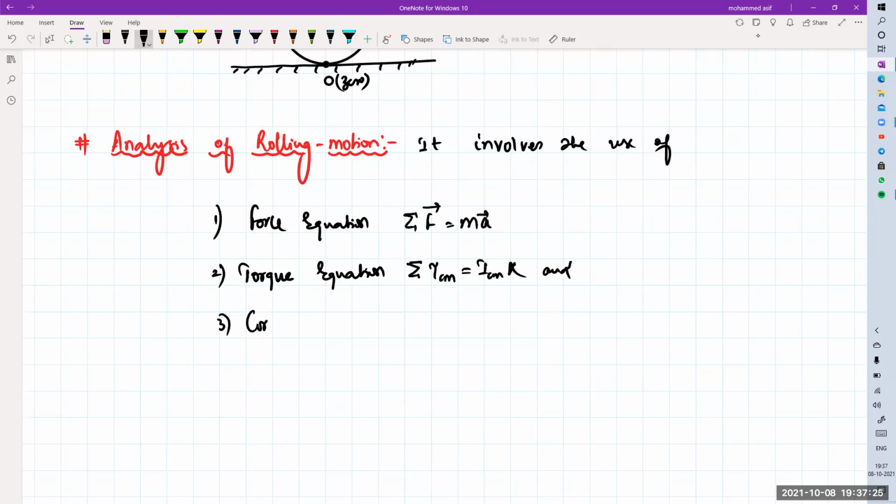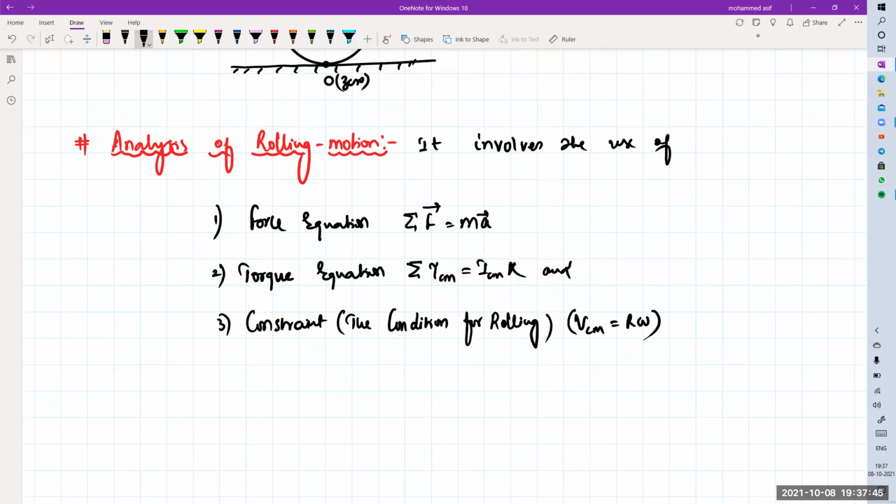Number three, the constraint, which means the condition for rolling. What is the condition for rolling? VCM must be equal to R omega.